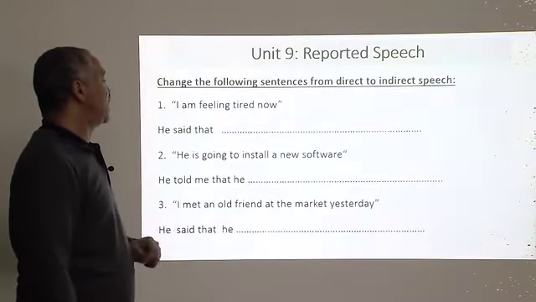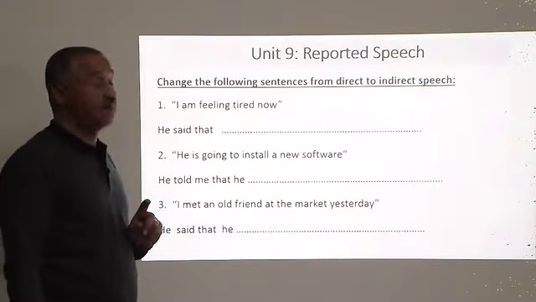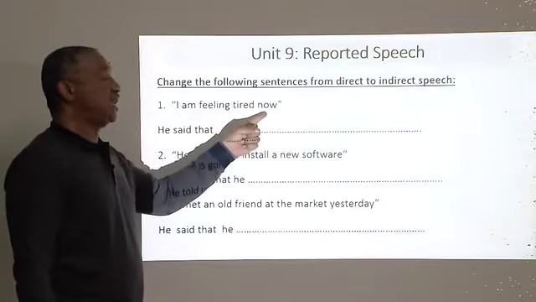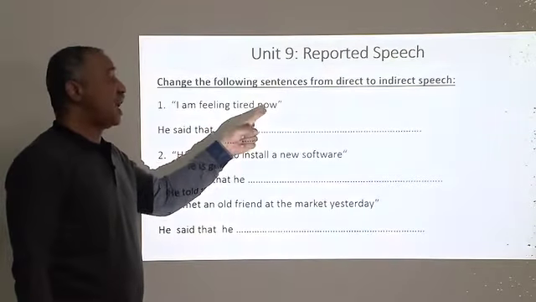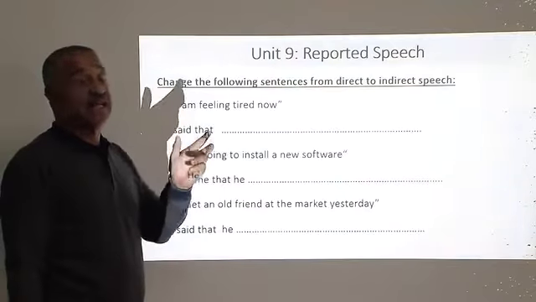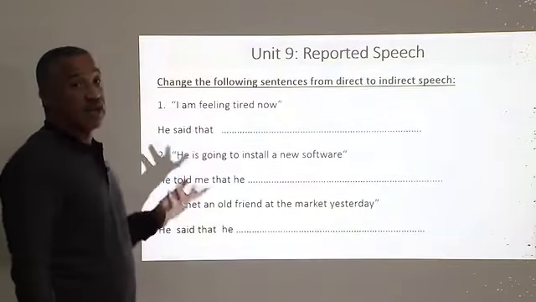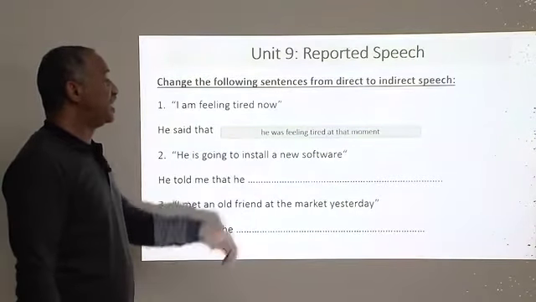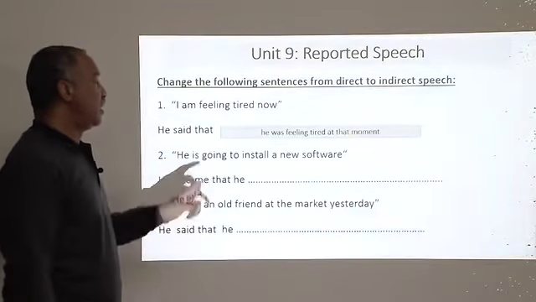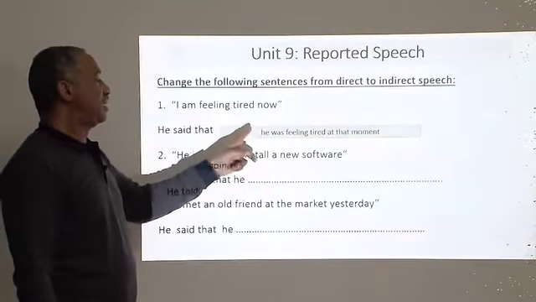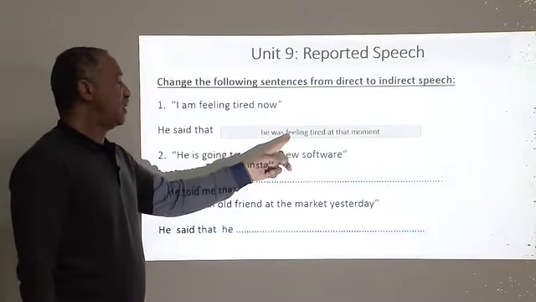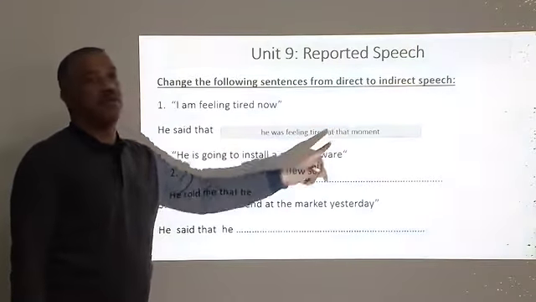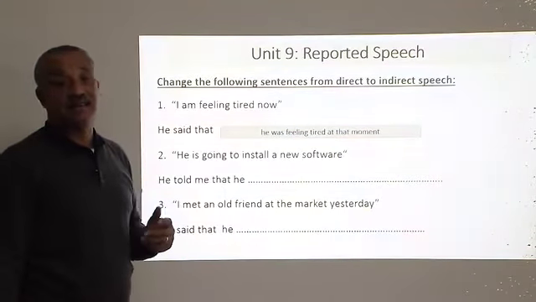Now, for example, for sentence number 1: I'm feeling tired now. Here we have two things to change. First, the verb, and then now, which becomes at that moment or then. We start the sentence with he said that, look, he was feeling tired at that moment, okay? Present continuous becomes past progressive, was feeling, and now becomes at that moment, and we can say then, all right?